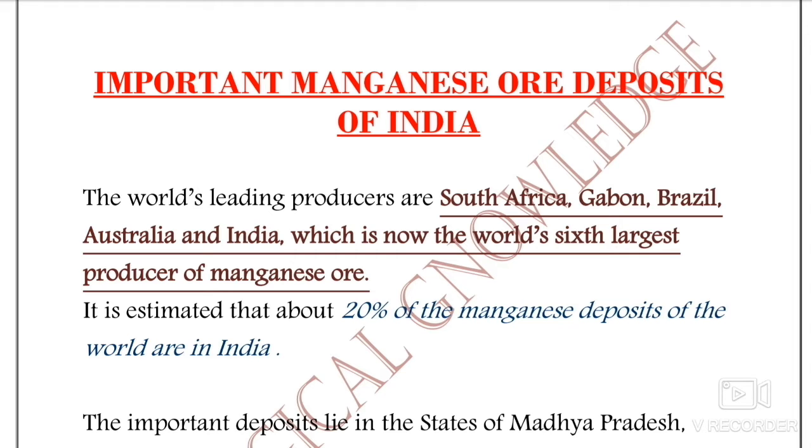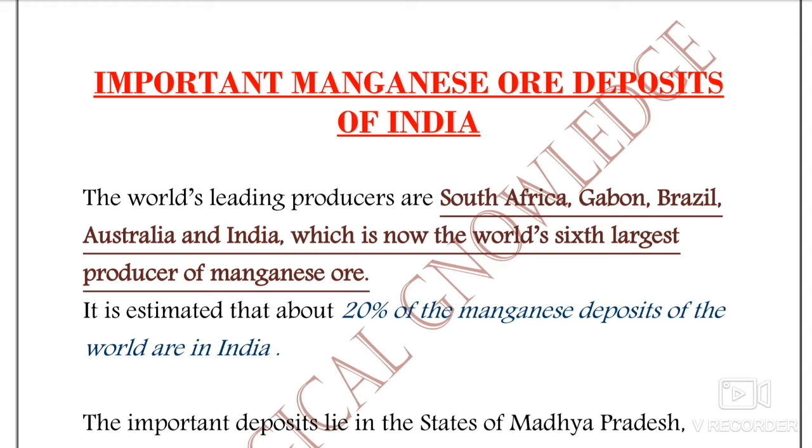So that was the process of formation, and we have already discussed in the previous video that the manganese minerals or manganese ores found in the Indian subcontinent are of residual origin. Okay, so that was how the manganese mineral formation takes place.